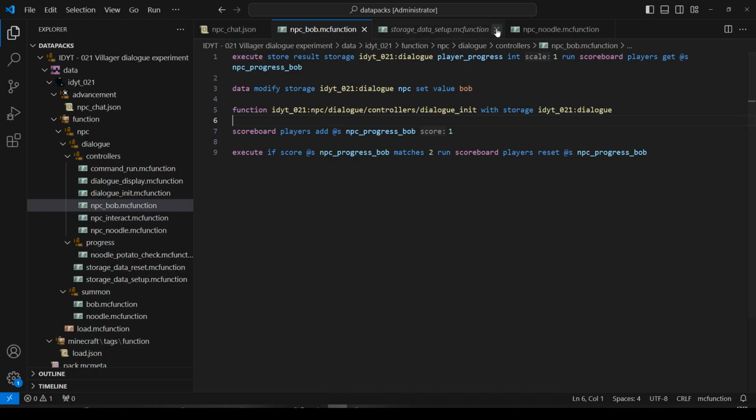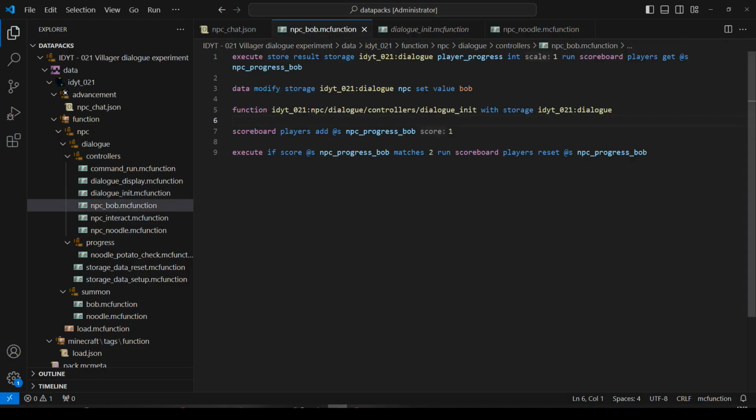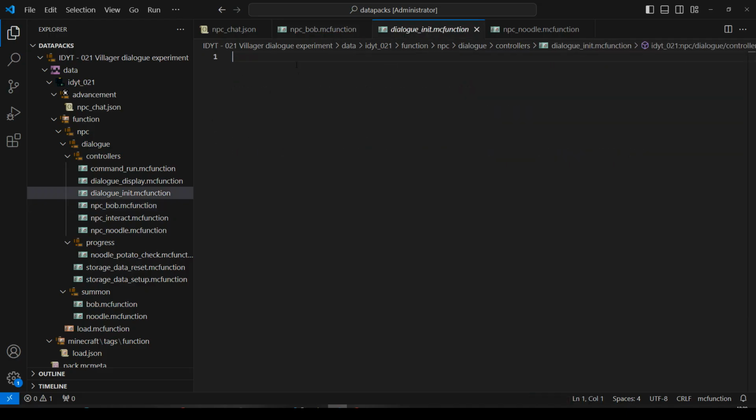Let's go over to dialog init. First thing we want to do is get the current message. We can get that using which NPC we're talking to and my current player progress with that NPC. First of all, I'll write it without the macro.